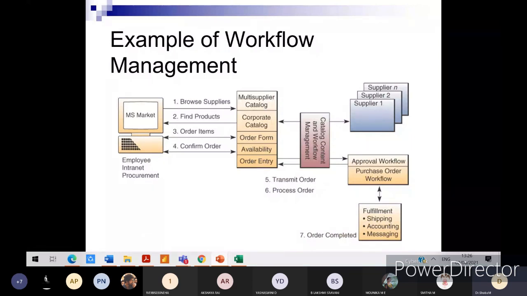Quickly draw the diagram. Parallelly, I'll explain what it is.